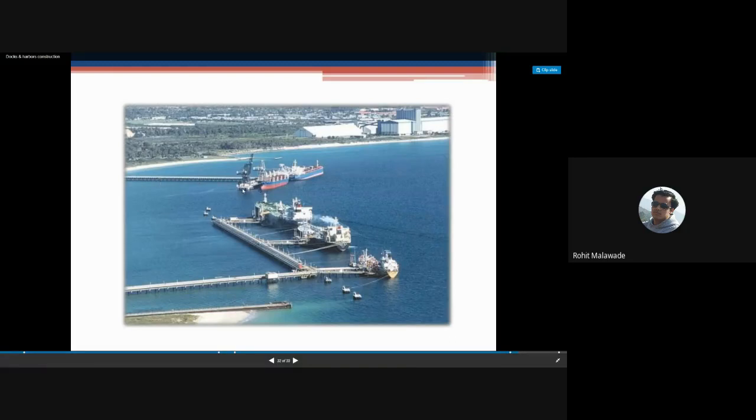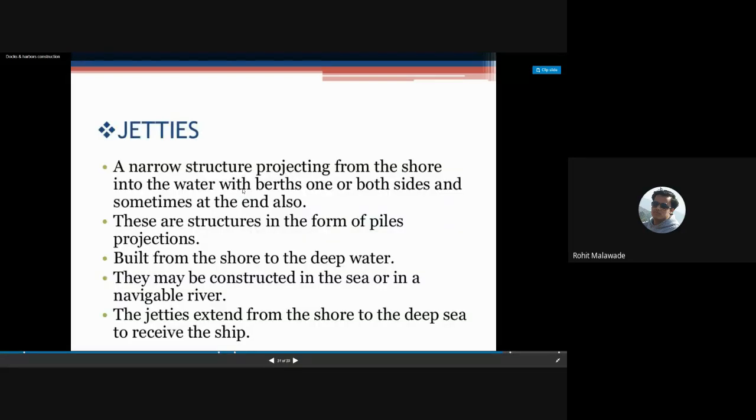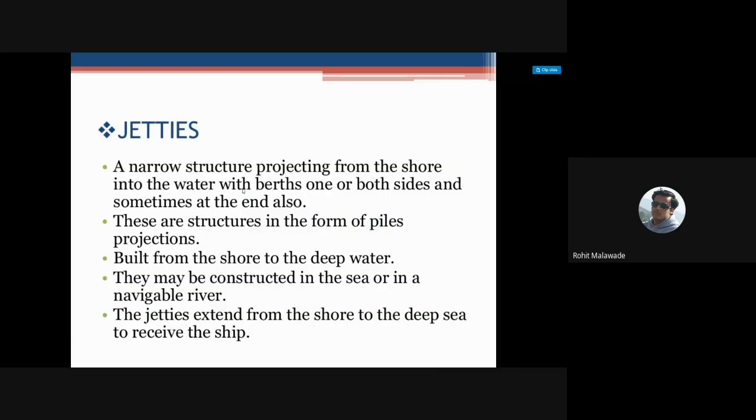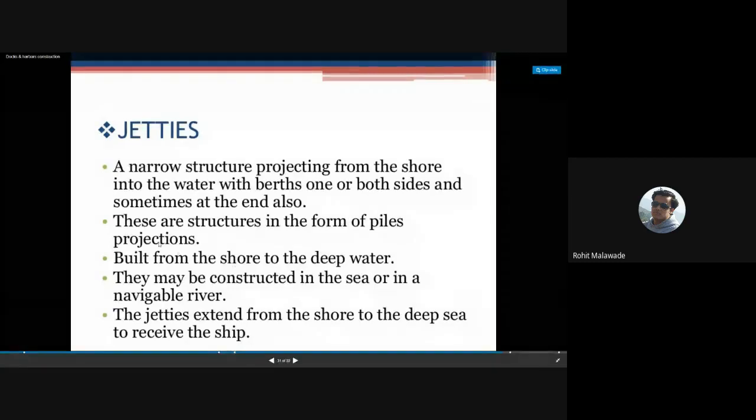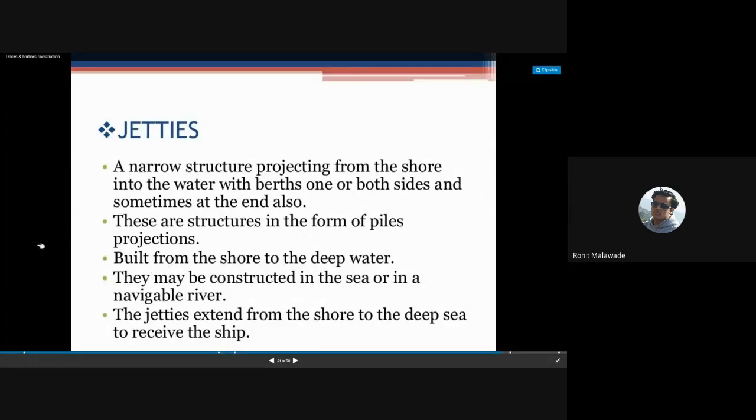It may be constructed with a pile foundation, because it is built from the shore to the deep water.